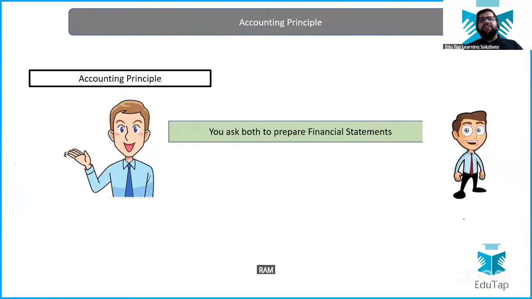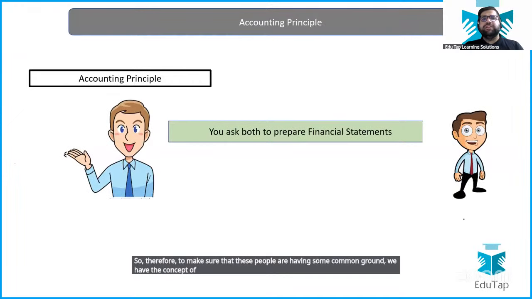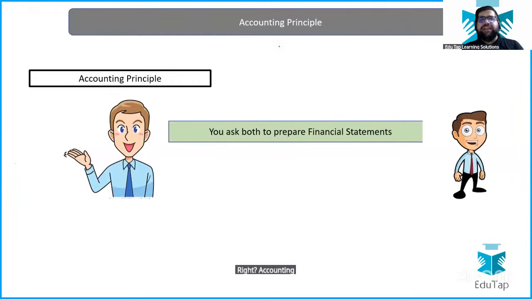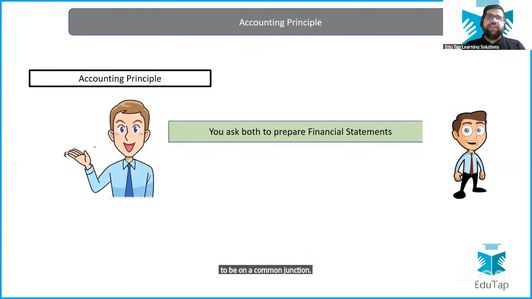Ram will say that I will show assets and liabilities in the profit and loss account. Sham will say that I will show assets and liabilities in cash flow. So to make sure that these people have some common ground, we have the concept of accounting principles, right? Accounting principles basically help all the accountants around the world to be on a common junction. Today, we are always telling you that prepaid expense or, I would say, multiple short-term assets are known as current assets, right?